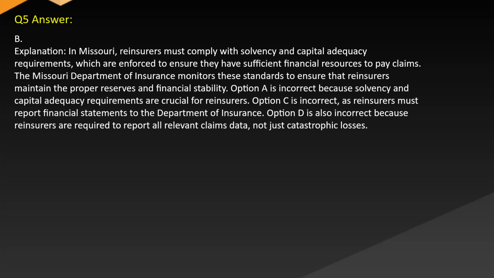Option C is incorrect as reinsurers must report financial statements to the Department of Insurance. Option D is also incorrect because reinsurers are required to report all relevant claims data, not just catastrophic losses.